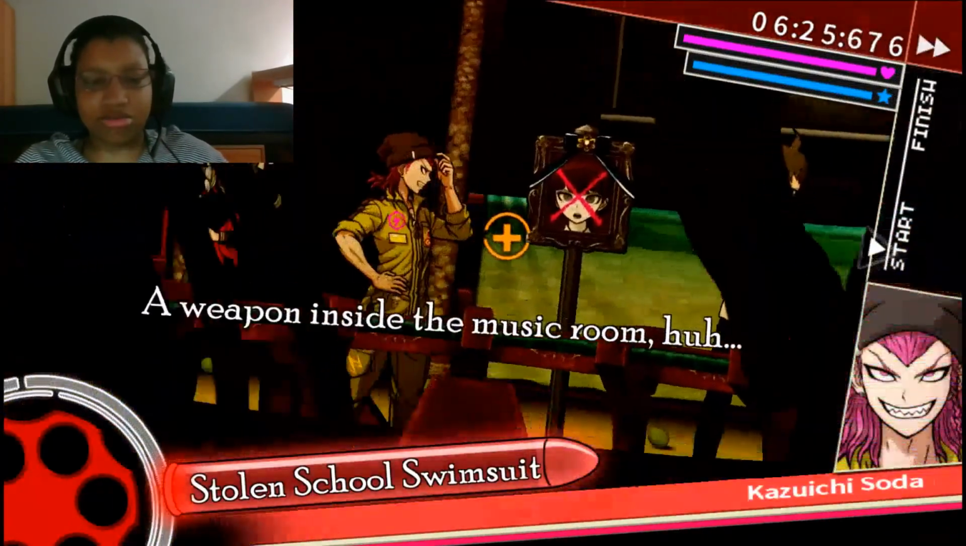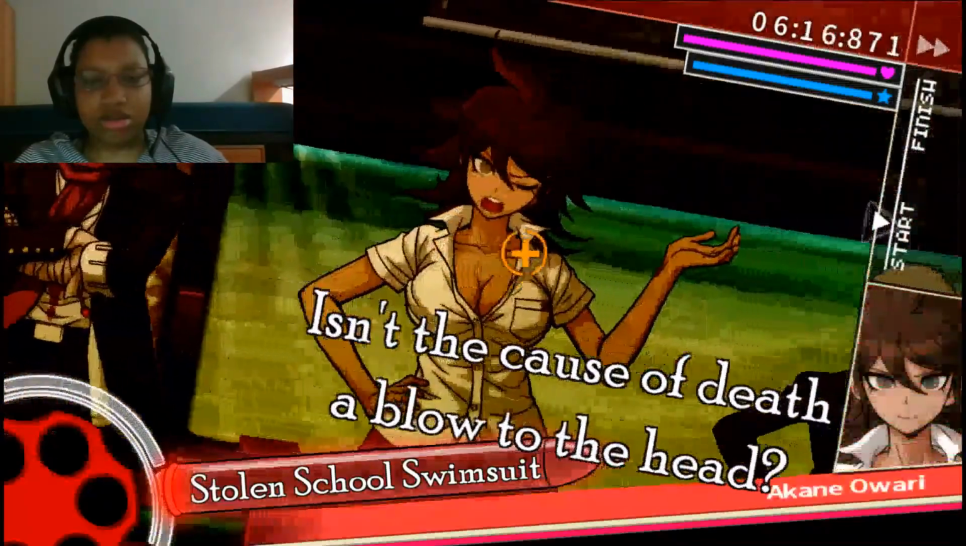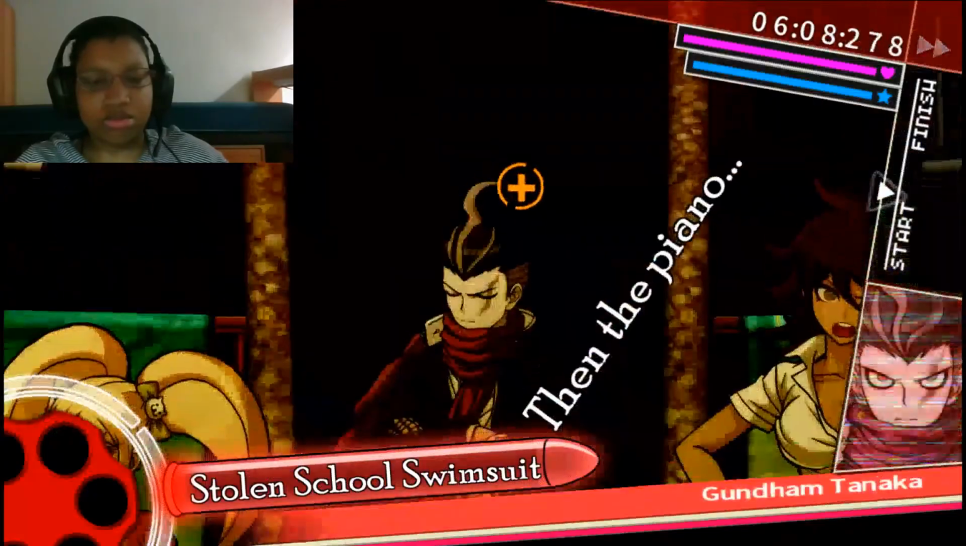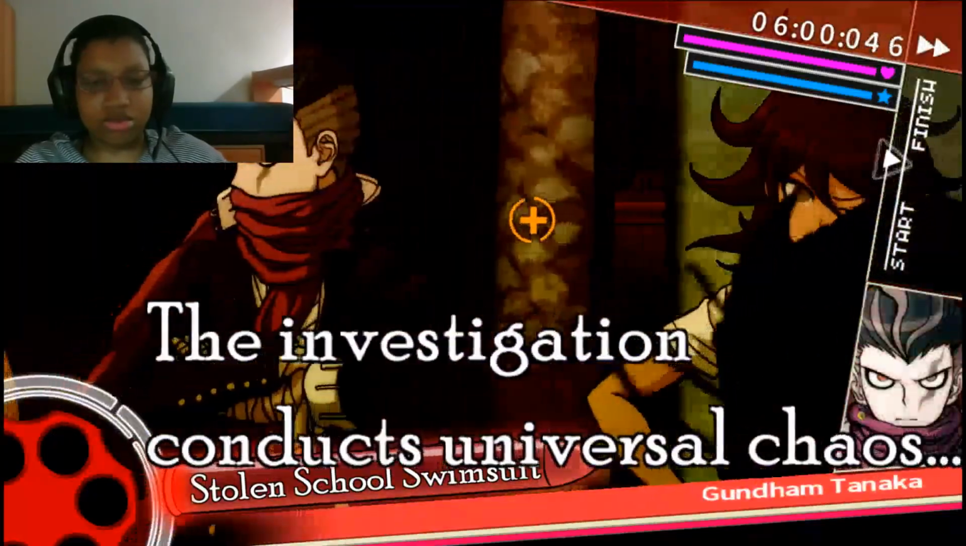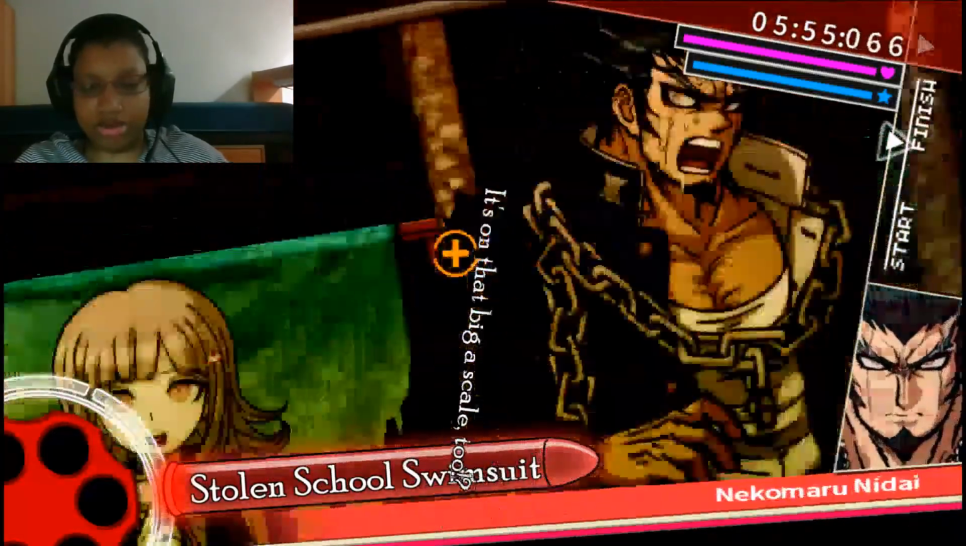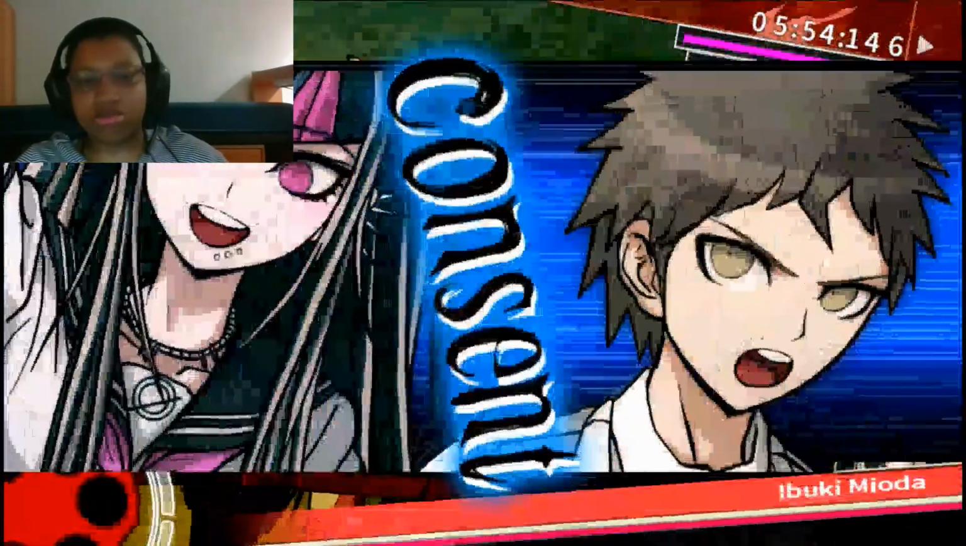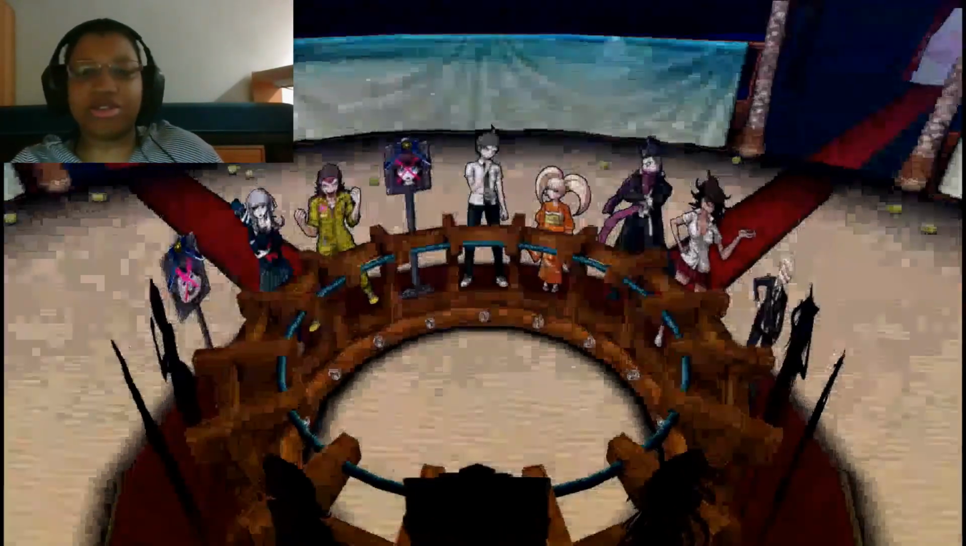A weapon inside the music room, huh? What about broken glass? Isn't that the cause of death? I think she attacked her with the fish tank. That's too big to be a weapon. Then the piano. Why are you going? The investigation. It's not on that big a scale too. How about beating her with gravel instead? I agree with that. Okay. It's the only one that seemed to make sense. None of the others did.